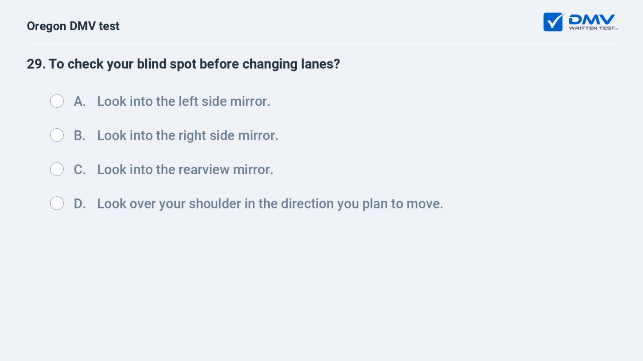To check your blind spot before changing lanes: A. Look into the left side mirror. B. Look into the right side mirror. C. Look into the rear view mirror. D. Look over your shoulder in the direction you plan to move.